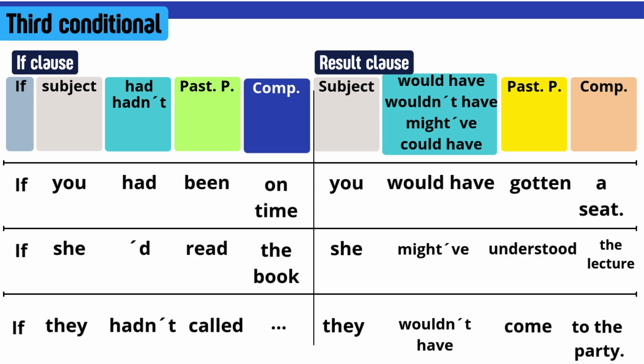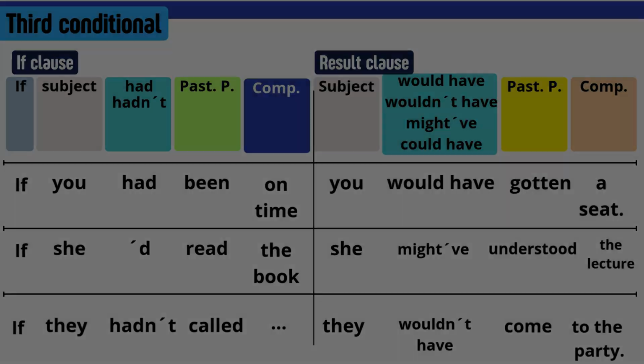So again, remember, the third conditional is about unreal events, your past wishes, unreal situations, imaginary situations, but in the past. And why imaginary situations in the past? Well, because the past is in the past and we can't change it, but we can fantasize about it, right? So this is the option you have for the third conditional. And keep in mind the third conditional is really useful when you talk about maybe regrets, or expectations in the past that didn't come true. So if you had been on time, you would have gotten a seat. And if you had paid attention to this class, you might have understood completely.